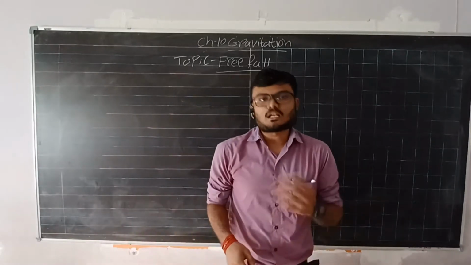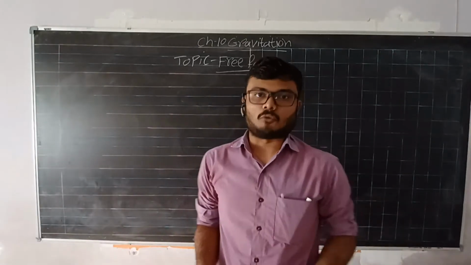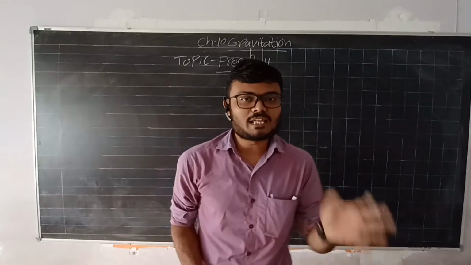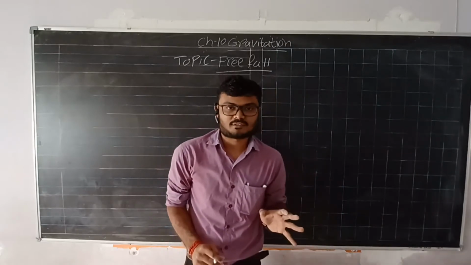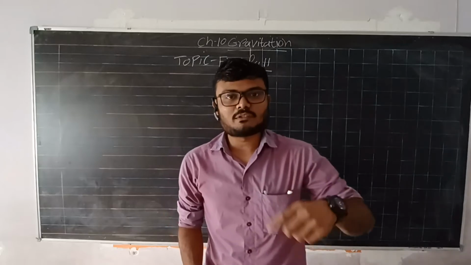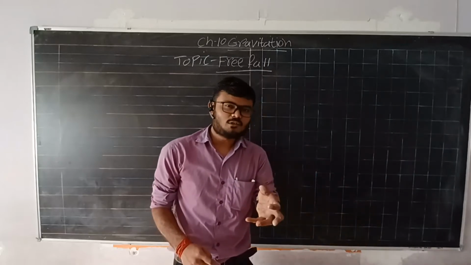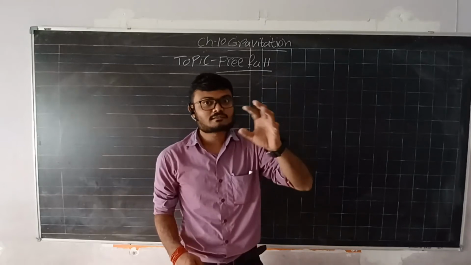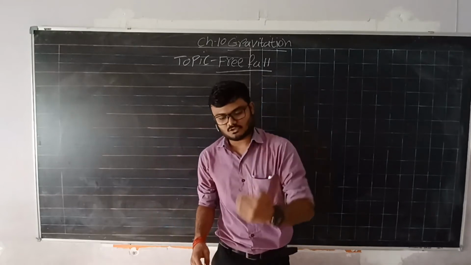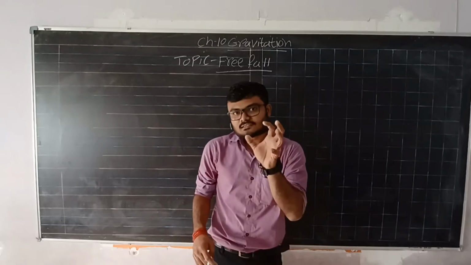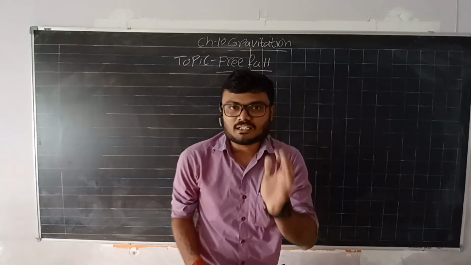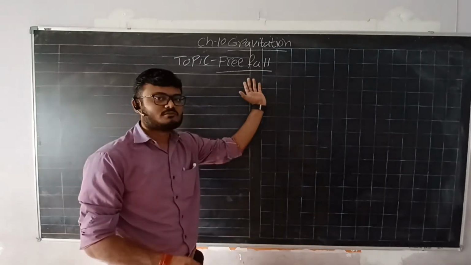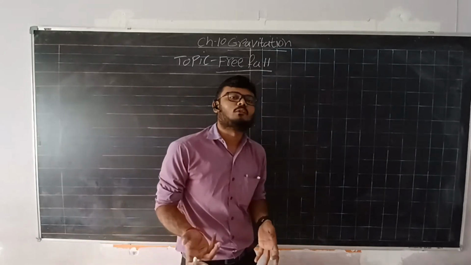Okay, so now we are going to learn about free fall, right? What is a free fall? As a naughty child, we have done it many times, right? We have thrown a ball or a heavy object from a height, from a building. When that ball comes straight towards the land, that ball is called a freely falling body, and the motion of it is called free fall. So our today's topic is free fall.